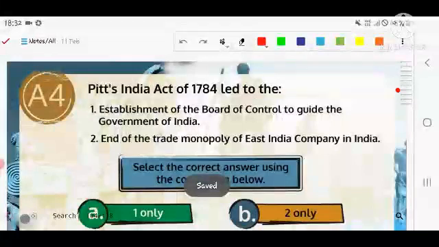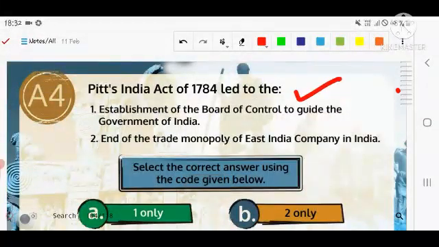Let's see the next thing. Okay. Pitt's India Act of 1784 led to the establishment of the Board of Control to guide the government of India. That is correct. And the end of the trade monopoly of the East India Company in India, that is incorrect because it was done in 1813.